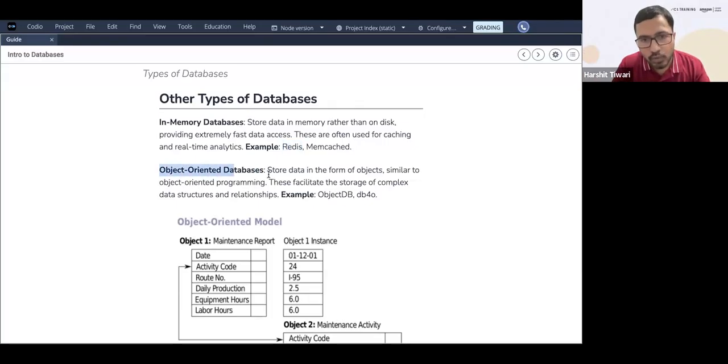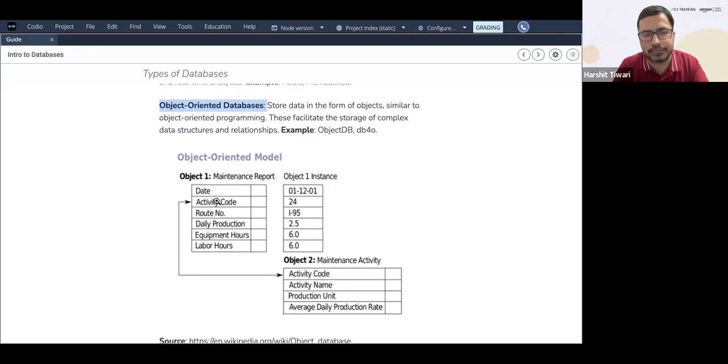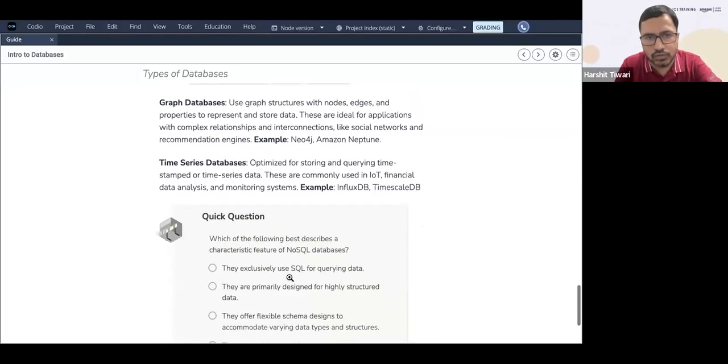You have object oriented databases also. For example, this is an object oriented database. You have the object, very similar to the key value pairs I showed you. You have the date, this is the instance of the object. You have this particular date, the activity code, the route number, the daily production, equipment hours, labor hours. Then this activity code is connected here with another object, with the name, production unit, and average daily production rate. So that is object oriented also.